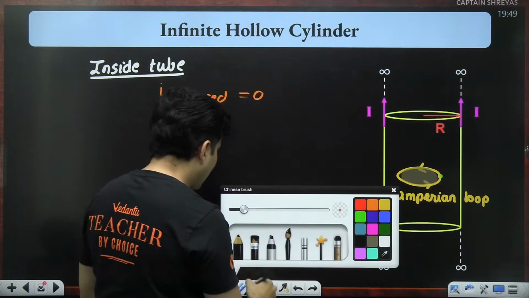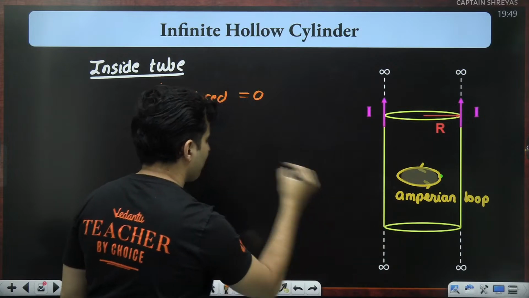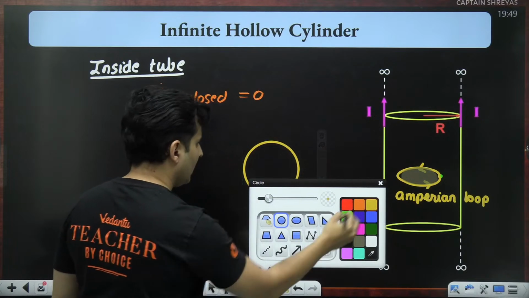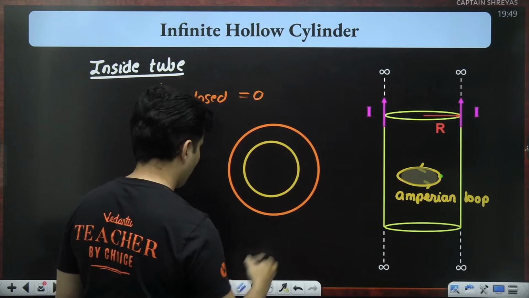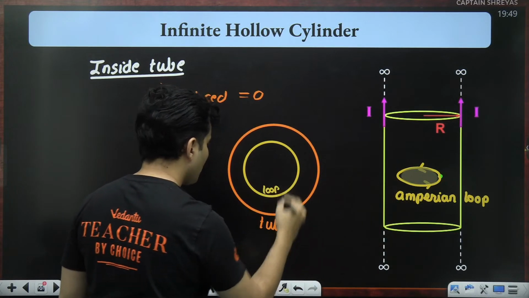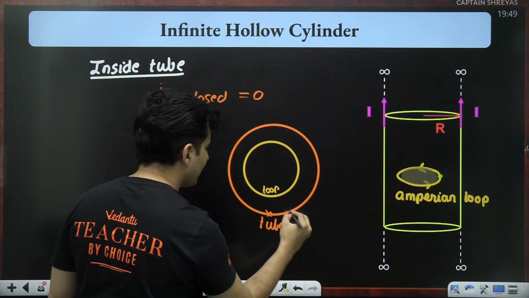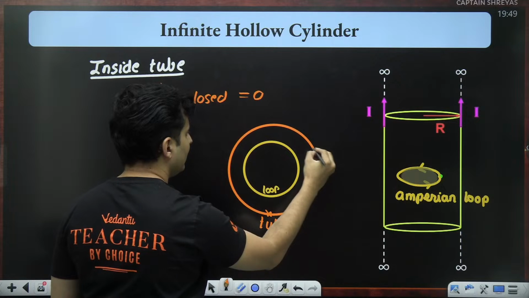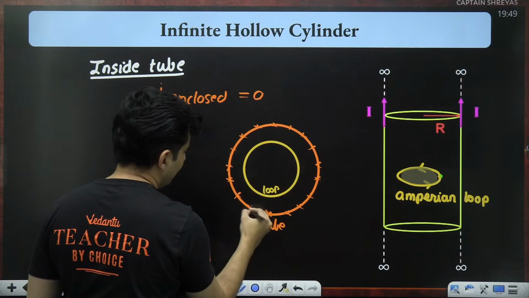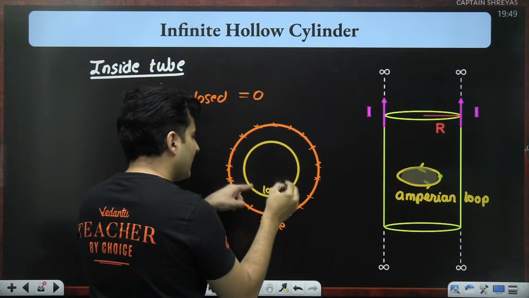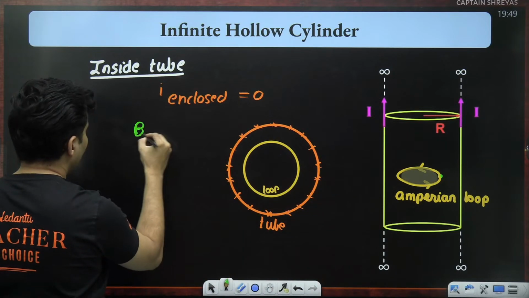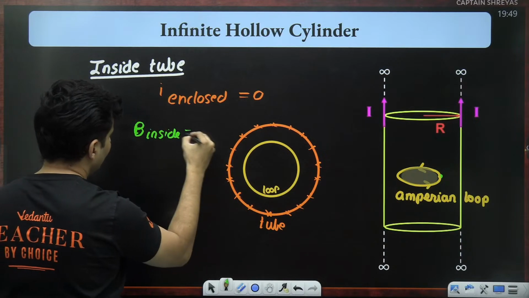I think the cross-sectional view will be better. This is the Amperian loop, and this is our tube. The currents are going like this here. Observe this. These are the wires. They are along the axis, along the curved surface. Nothing is there inside. So that's why it is zero. Hence, you will see the magnetic field inside anywhere will be zero.